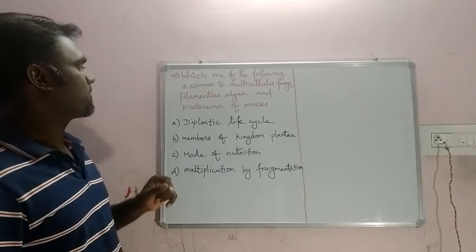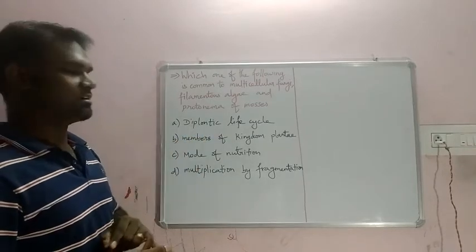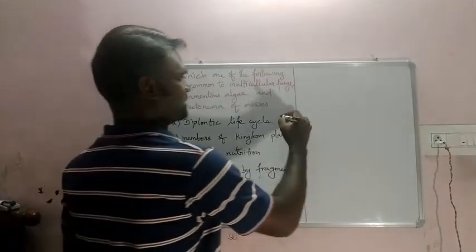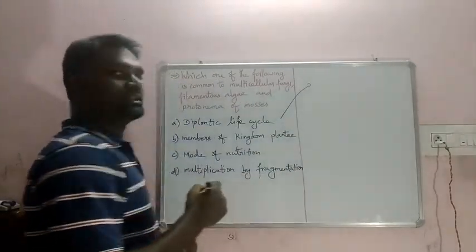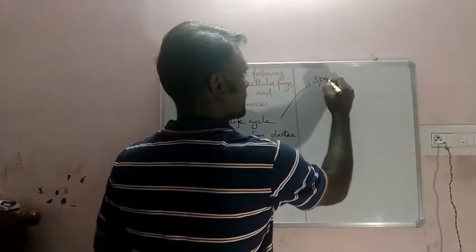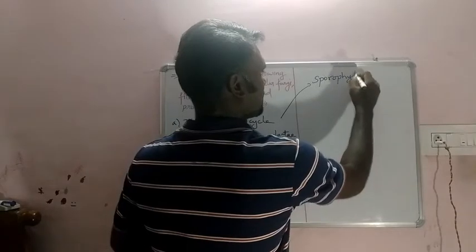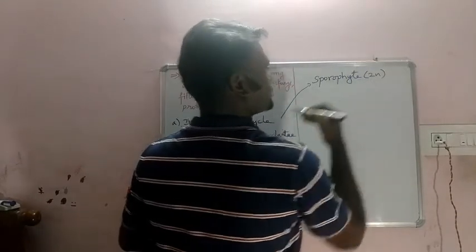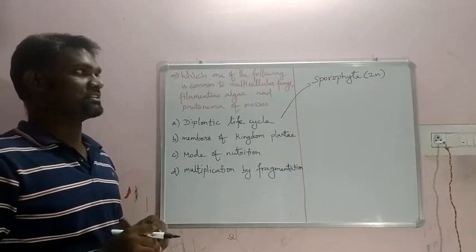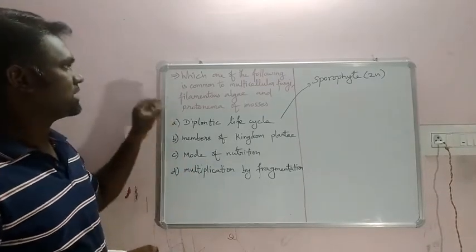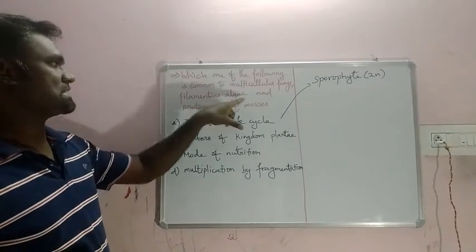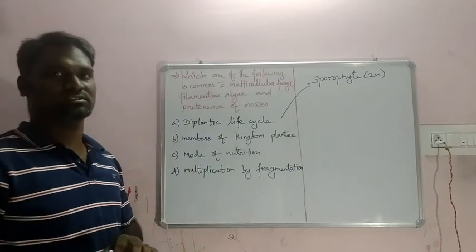Look at that, guys. Diplontic life cycle, option A. Generally we know what a diplontic life cycle is: the sporophyte is the dominant body. Sporophyte is generally diploid in nature, represented as 2n. But here we have three organisms: multicellular fungi, filamentous algae, and protonema of mosses.